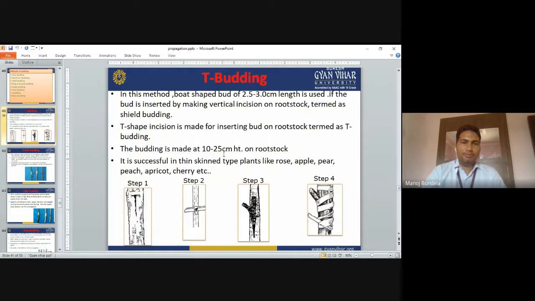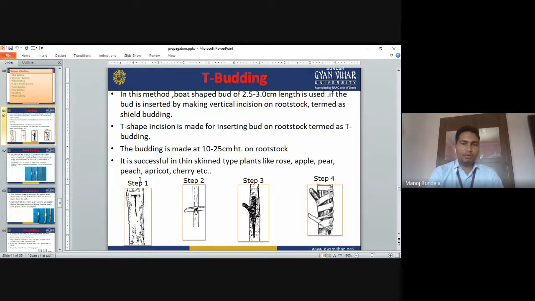The first one is T budding. In this method, a boat-shaped bud of 2.5 to 3 centimeter length is used. If the bud is inserted by making a vertical incision on the rootstock, it is termed sealed budding. If we are making T-shaped incisions like this, then it is called T budding.